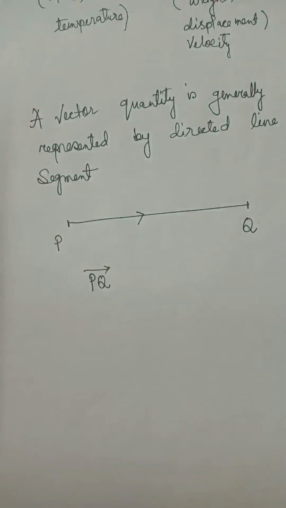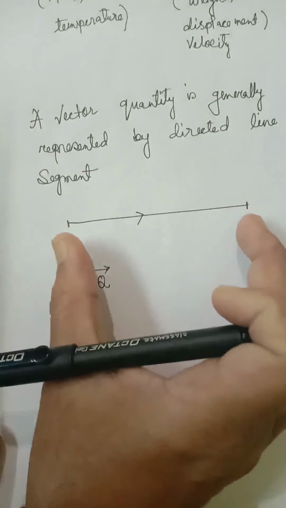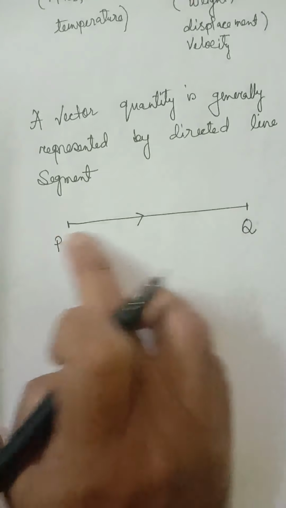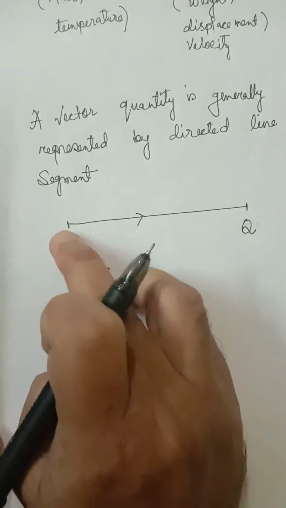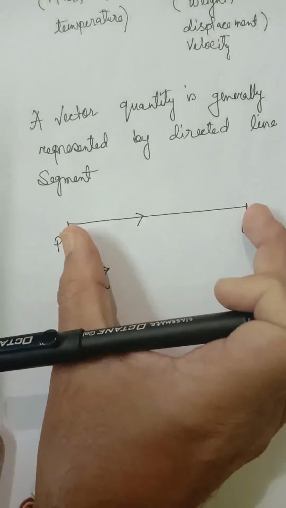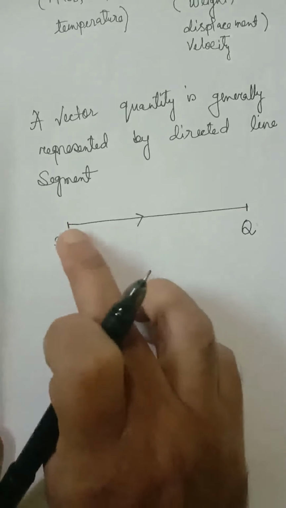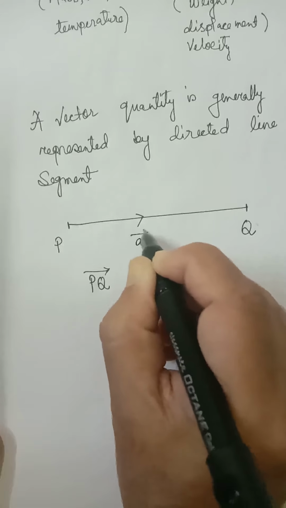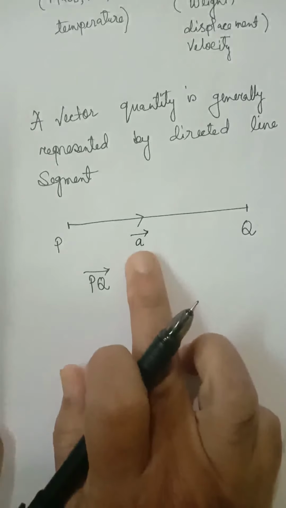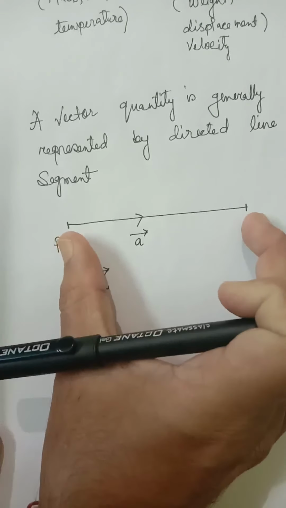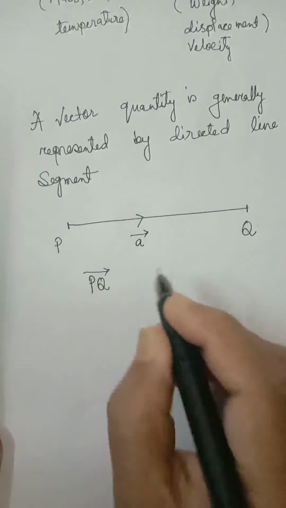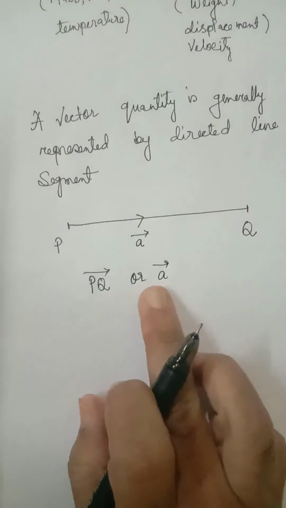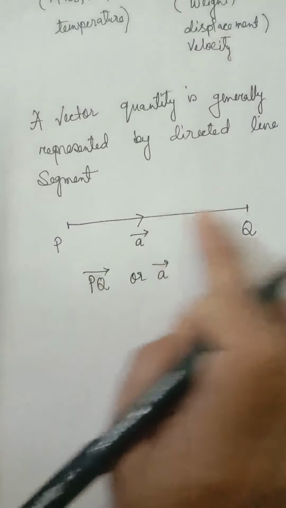So generally a vector quantity is represented by a directed line segment. This is the initial point, this is the terminal point, and we express this vector in this way. PQ vector means starting from P up to Q. Its length will be the magnitude of PQ vector and direction is from P to Q. A vector quantity is generally represented by small letters, like this, a vector. You can call this PQ vector or a vector. So direction of a vector is from P to Q.